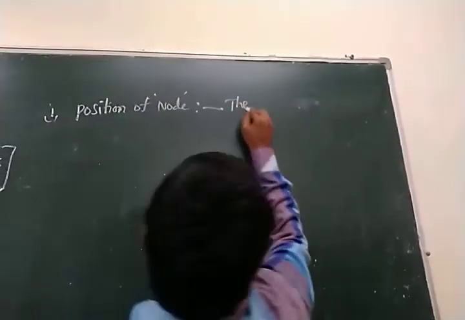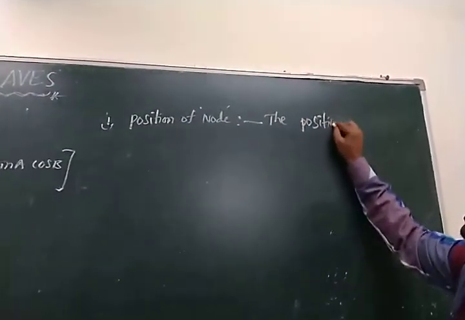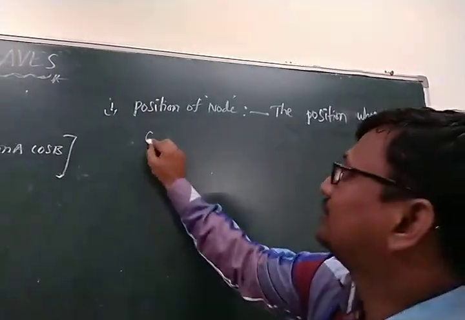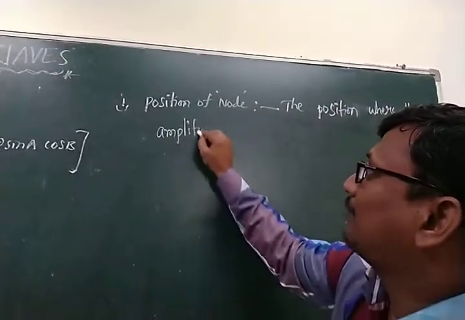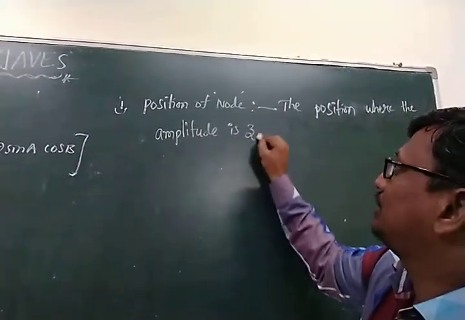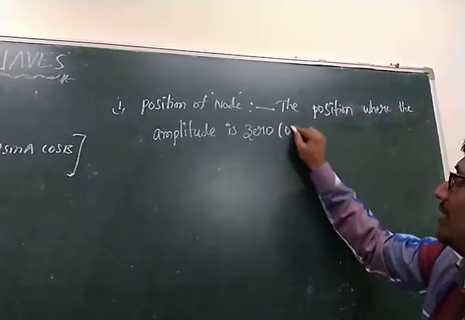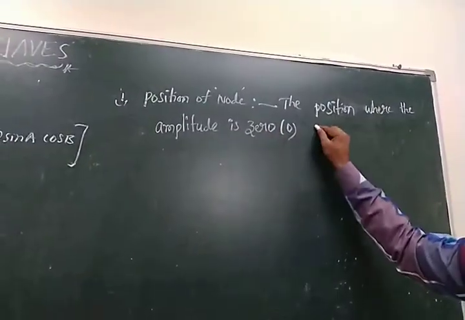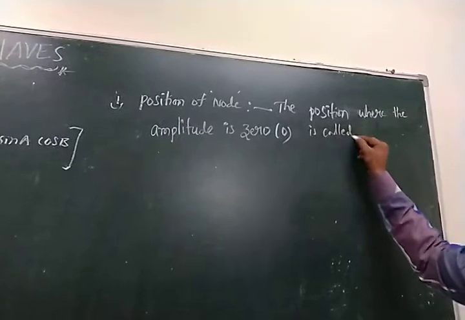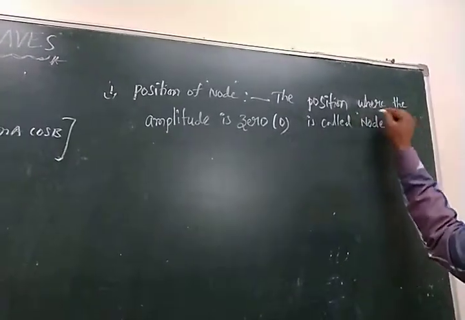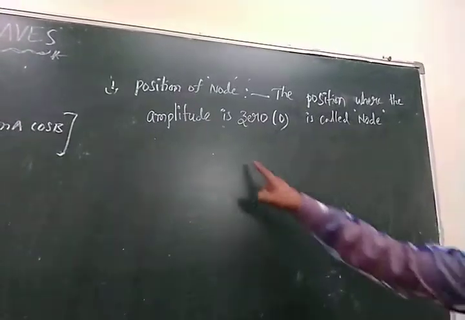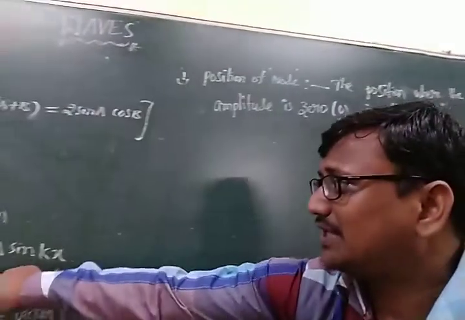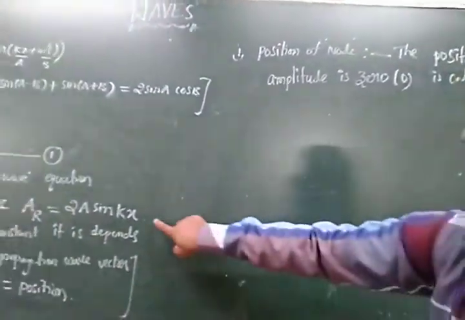The position where the amplitude is 0 is called a node. That is, the resultant amplitude is 0. We know the formula for the resultant amplitude: AR is equal to 2A sin kx.